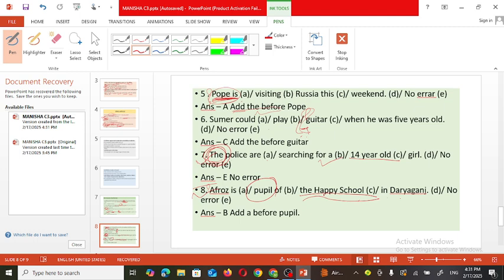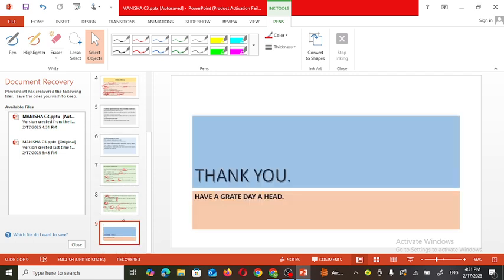School is specific, so the article the is used, so that is correct. But he is a student, a pupil, and there is no article used before it, so the article a must be added before pupil. So, after observing all these examples, I'm sure that you have got the idea how we must use the knowledge of using these articles.